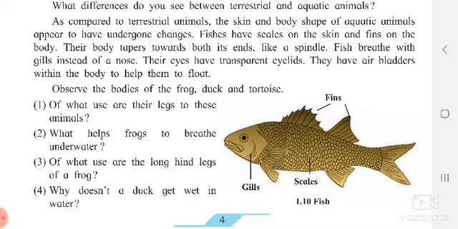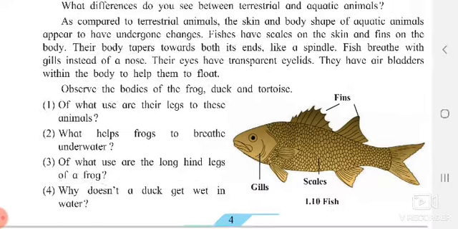So what helps a frog to breathe underwater? What is that thing which helps the frog to breathe underneath the water? Now, frog is an amphibian animal. It can survive on land, and it can also survive in water. The one which survives in water as well as on land is said to be an amphibian animal. Now, of what use are the long hind legs of a frog? And why doesn't a duck get wet in the water? These answers are given later. We will just go through that part.